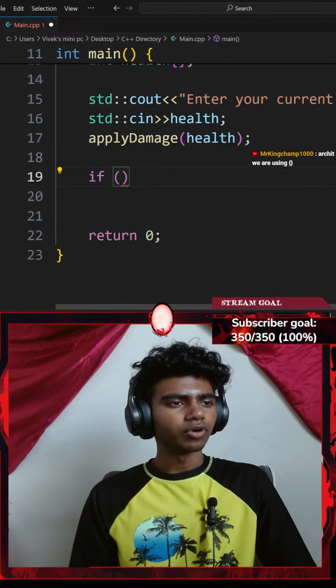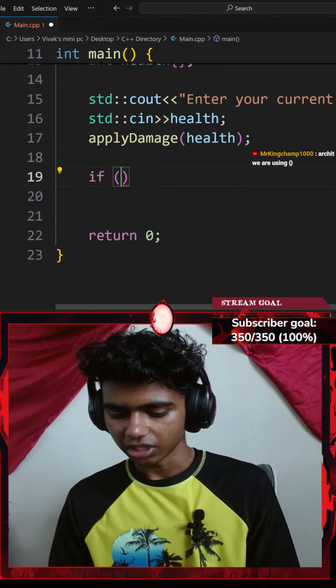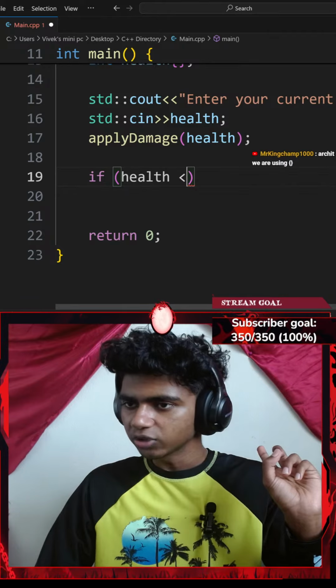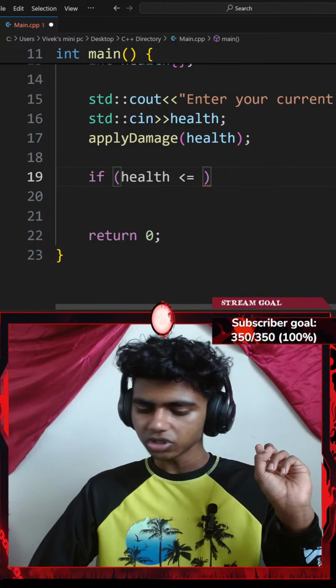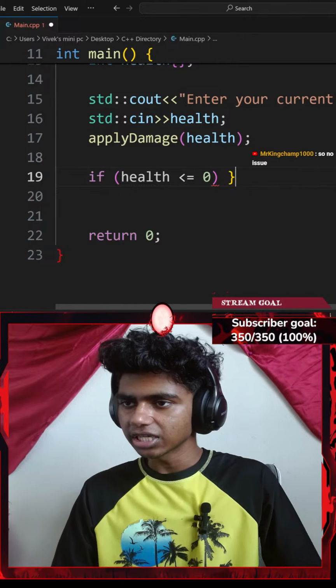Okay, let's see. So if the player's health is less than or equal to 0, let's go with my health variable. If my health variable is less than or equal to 0, I'll go with a pair of curly braces and do something.